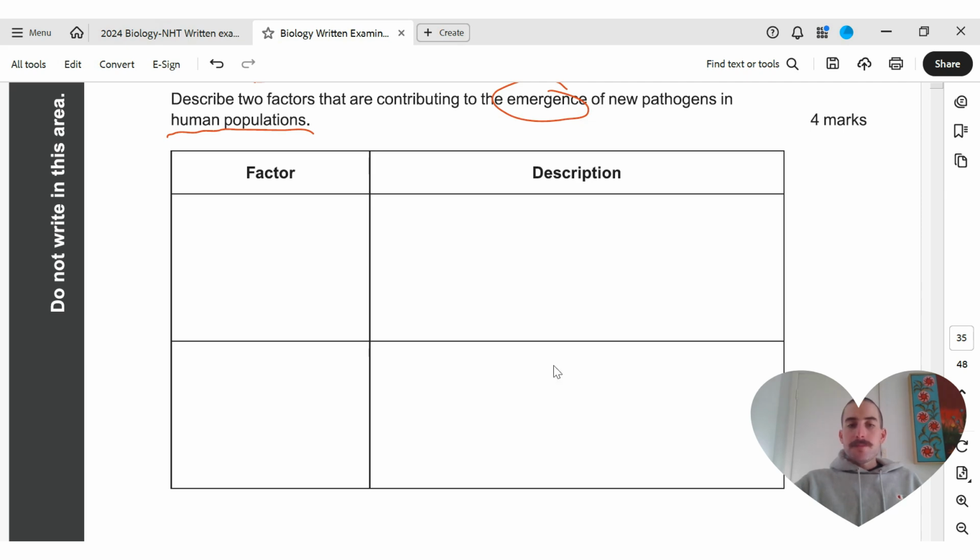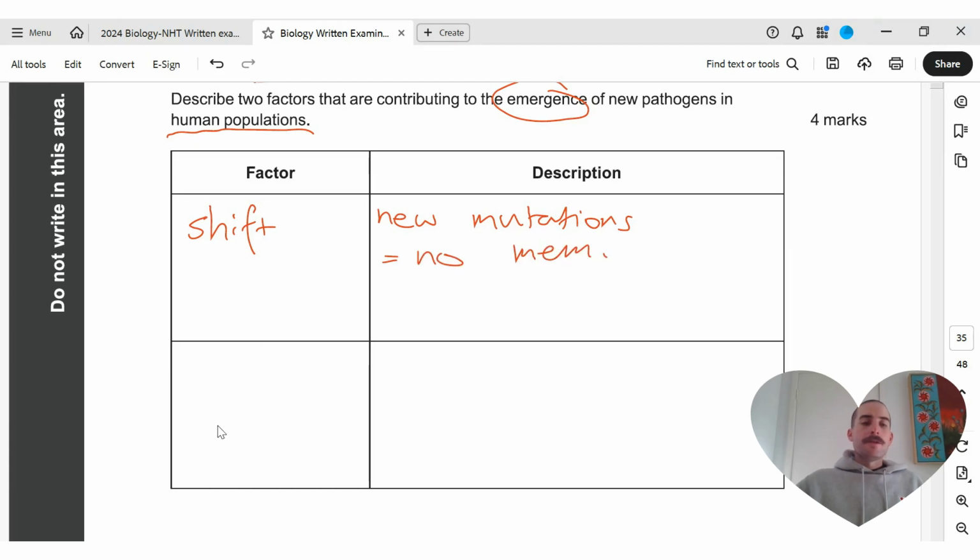So there's a few. A nice one, you could always talk about shift, antigenic shift. Okay, and you could say that there's new mutations, which equals no memory. Right, you could also be talking about proximity to wildlife,